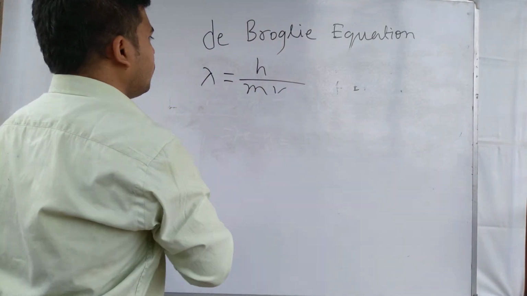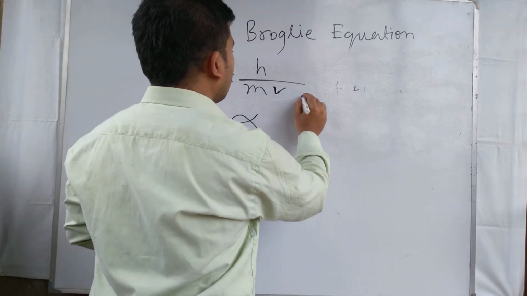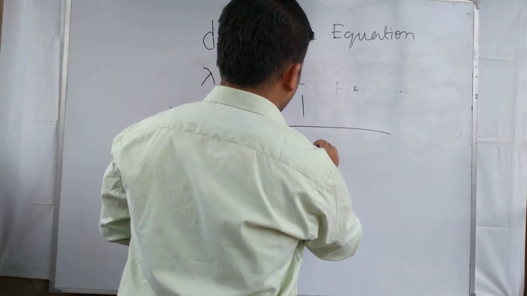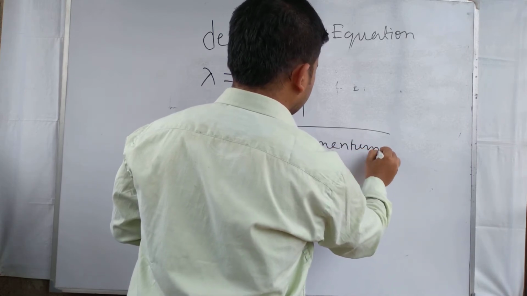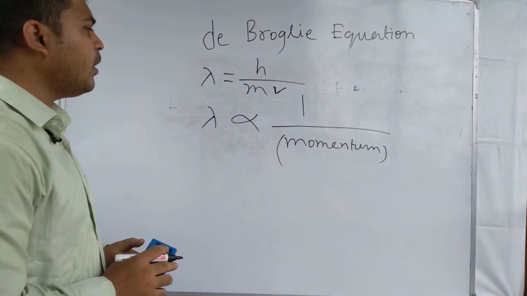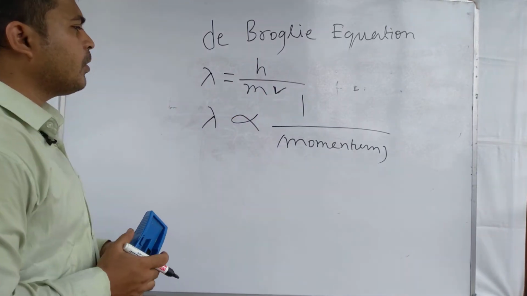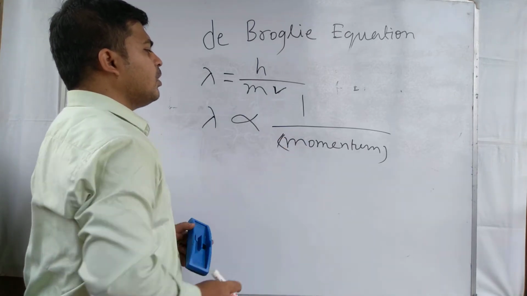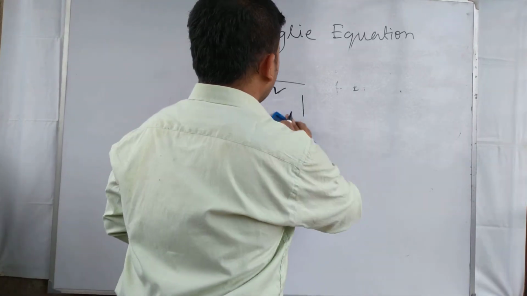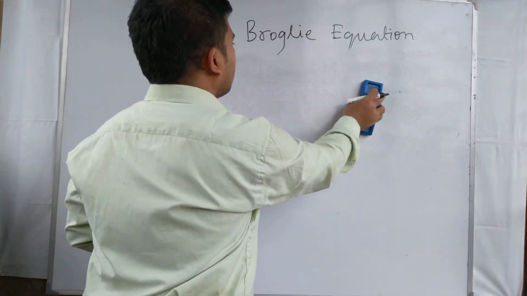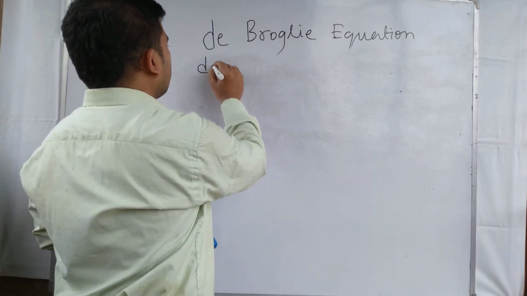We can understand that lambda is directly proportional to 1 by momentum, because here h is a constant, Planck constant. So lambda is inversely proportional to momentum only. Now our question is about this wavelength, the de Broglie wavelength.